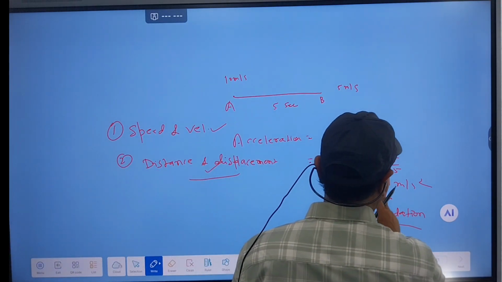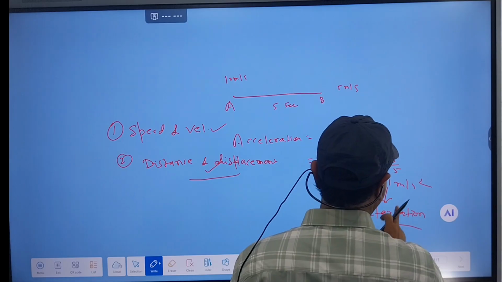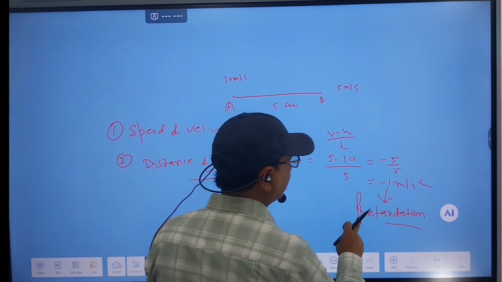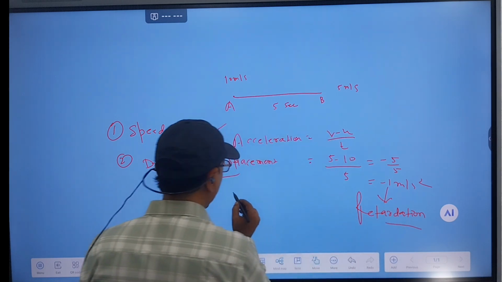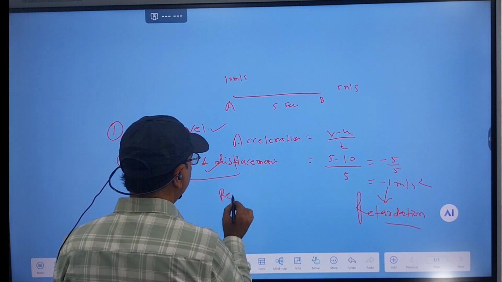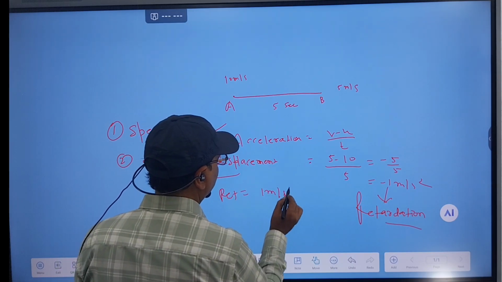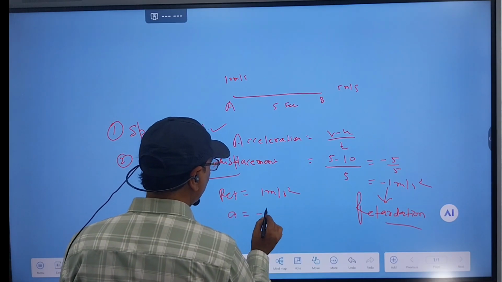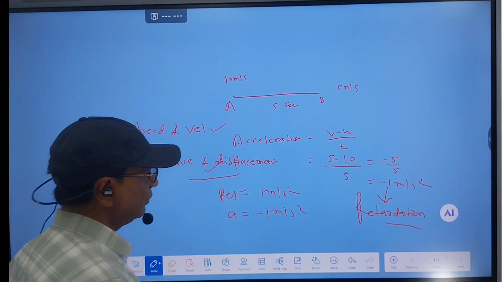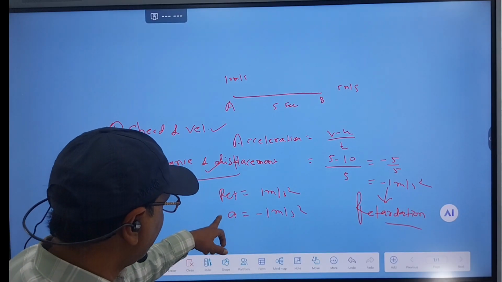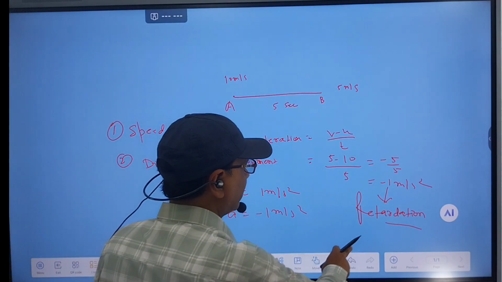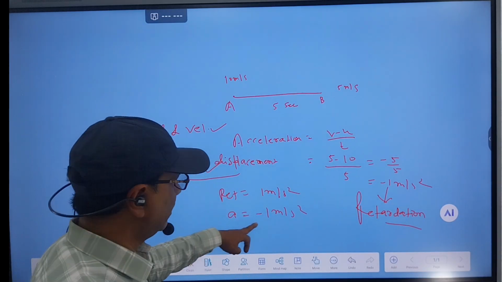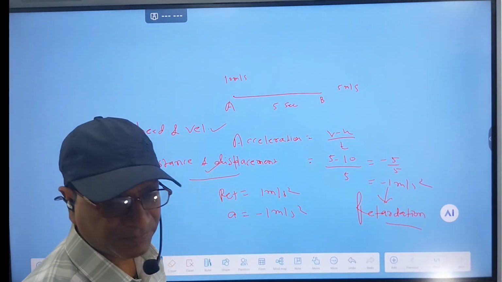So now retardation is how much? Minus 1 meter per second square. This is retardation. Acceleration equals minus 1 meter per second square. But if the question says retardation, you will be given retardation equal to 1 meter per second square. But when you solve the numerical, you have to take it with a minus sign. You must keep in mind, when it is retardation, in the question it is given as 1 meter per second square, but when you solve the numerical, you have to take acceleration equal to minus 1 meter per second square, right?